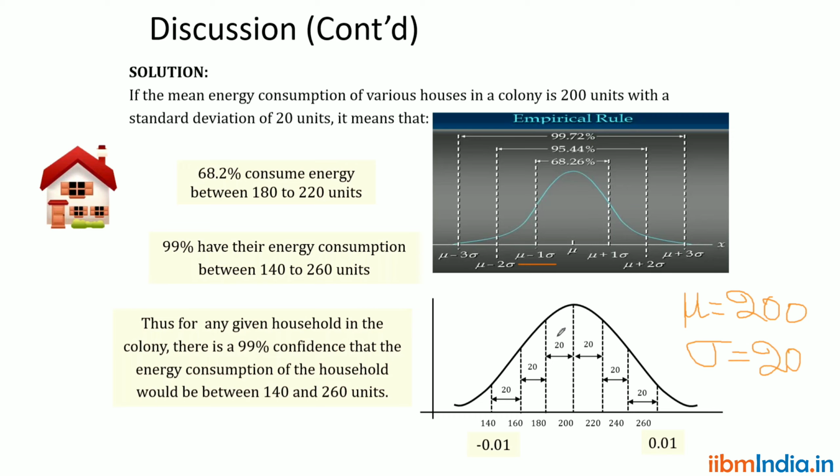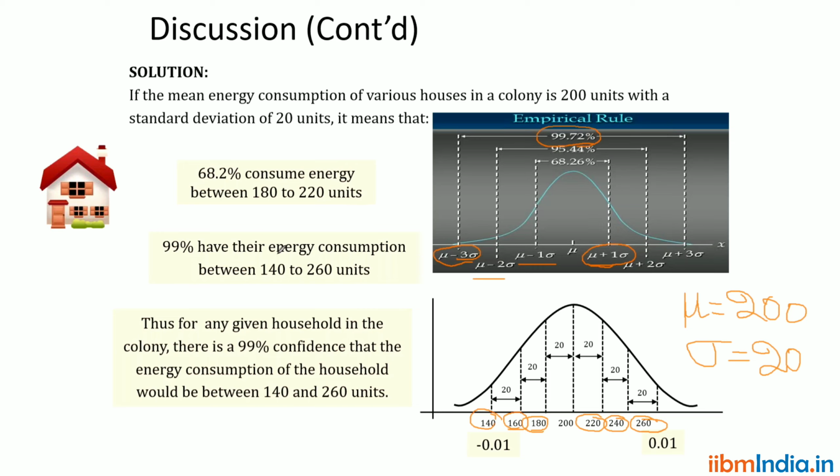So mu minus 1 sigma means 200 minus 20, which is 180, and 200 plus 20 is 220. Mu minus 2 sigma to mu plus 2 sigma is 160 to 240. Mu minus 3 sigma is 140, mu plus 3 sigma is 260. So when mu minus 3 sigma to mu plus 3 sigma, the value is